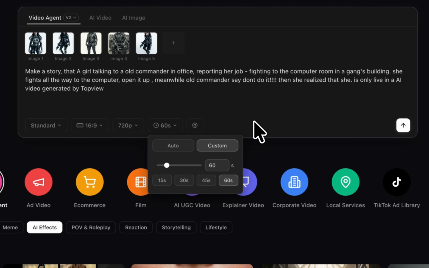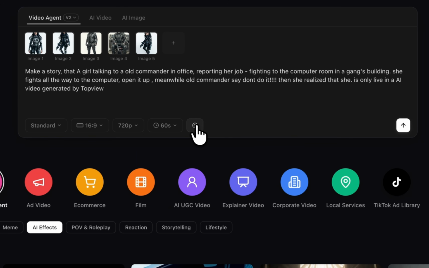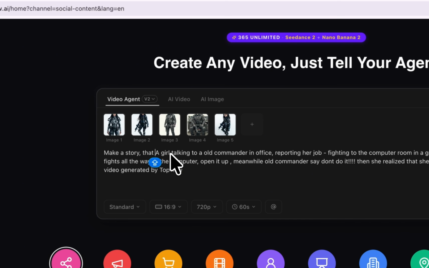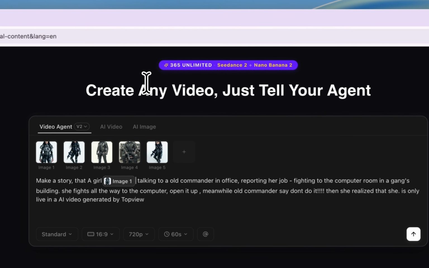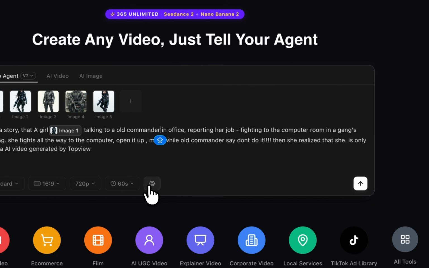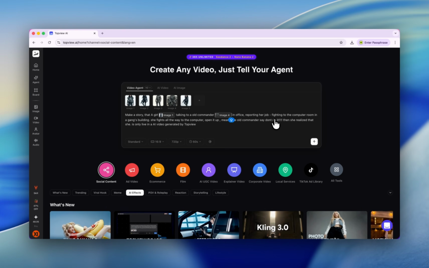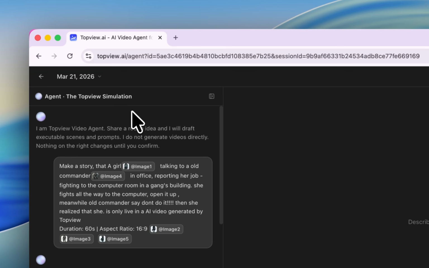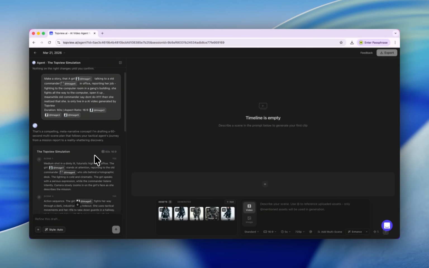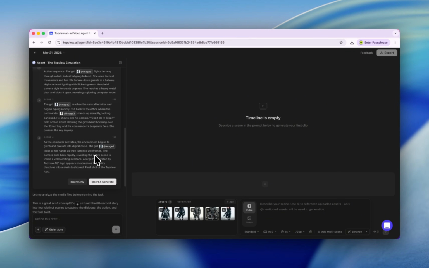Let's choose 60 seconds. And here we have an ad. So about this girl, let's use this one. So mark this girl as our character. And our commander should be this guy. Okay, everything is set. Just click this button to generate our video. Let's go. I'm talking to this Topview AI agent. Let's check this dashboard. Oh my god, this is so good.